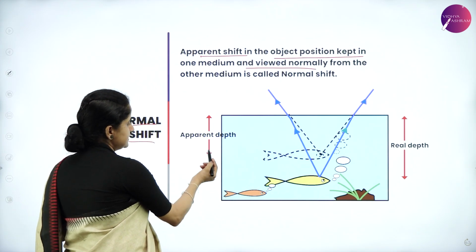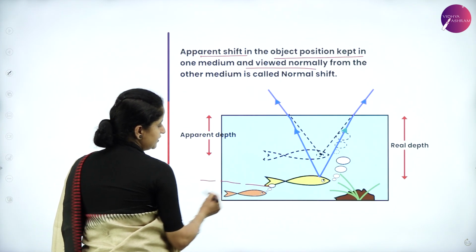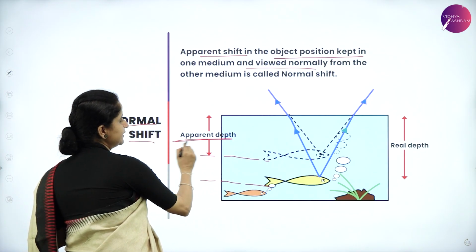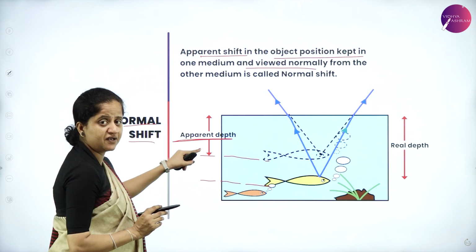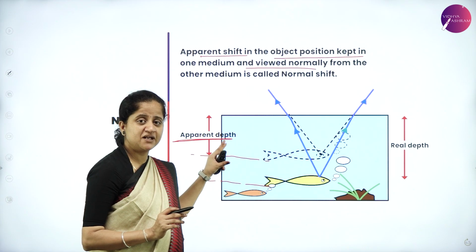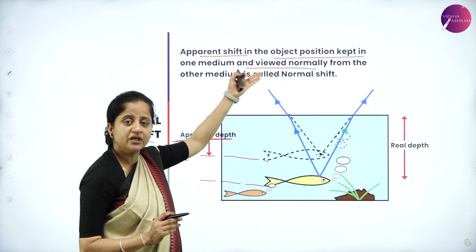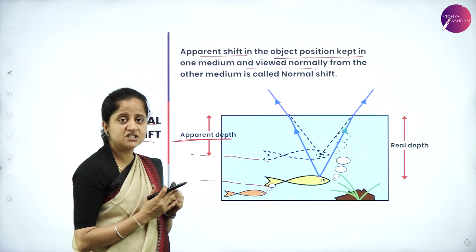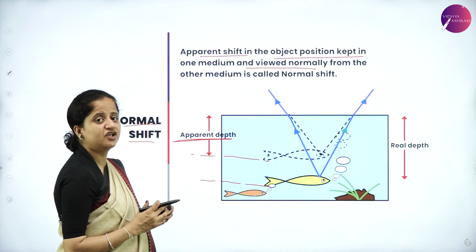So now this is the original depth of the fish, but it appears to be at this position and we'll call it the apparent depth from the surface. So basically the apparent shift of the object when it is placed in one medium, and when we view it from another medium, we observe the shift in its position, and that shift is called normal shift.